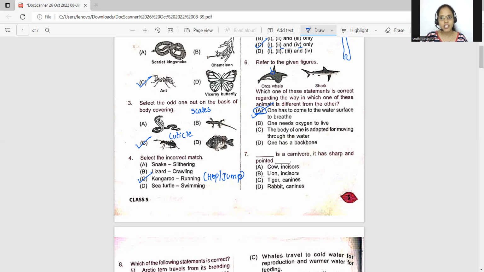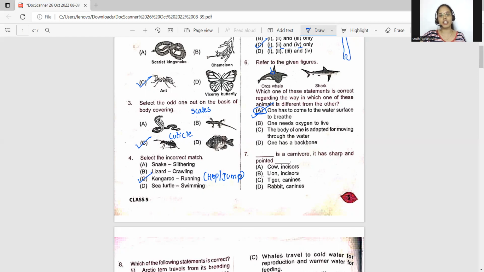The body of one is adapted for moving throughout the water. Both are aquatic animals, so both are adapted to swim in water. One has a backbone, both are vertebrates. That means both have a backbone. So A is the correct answer, students.